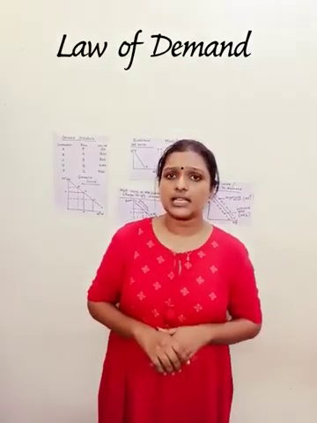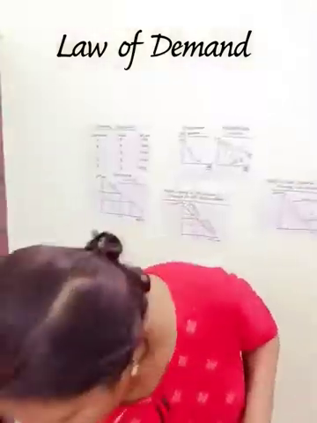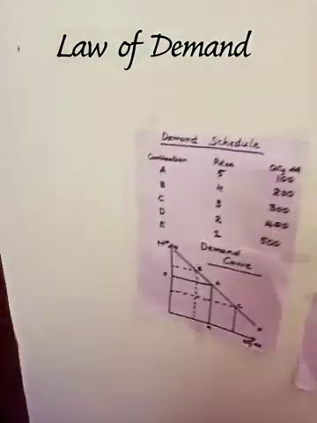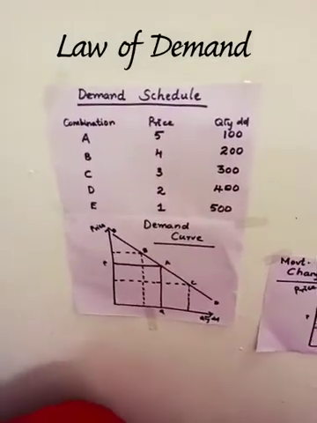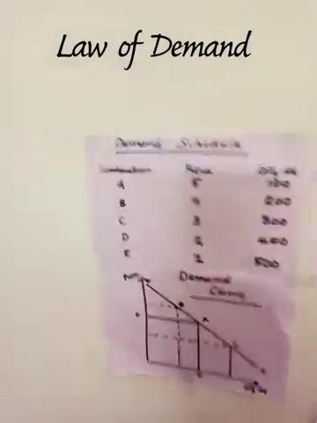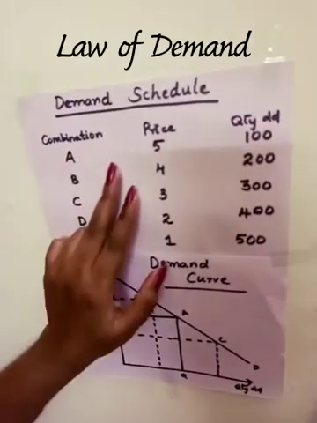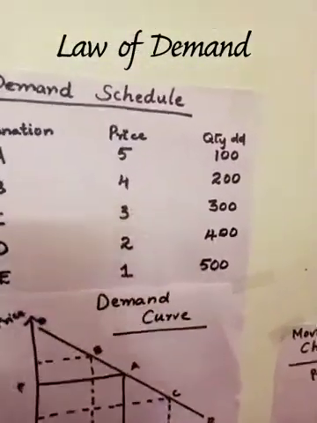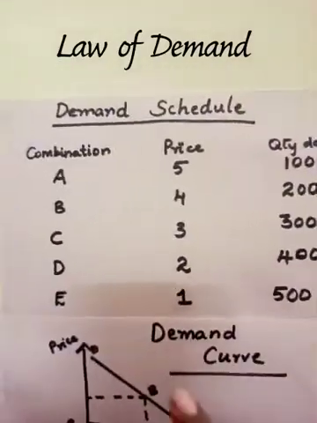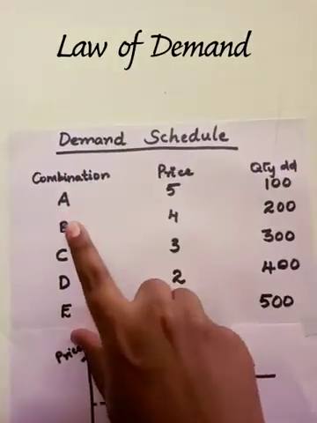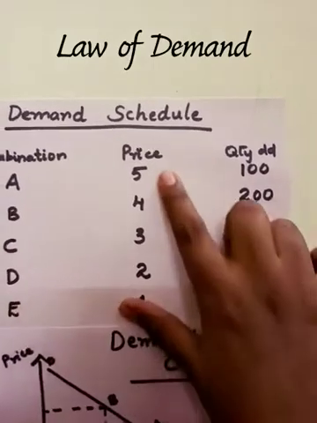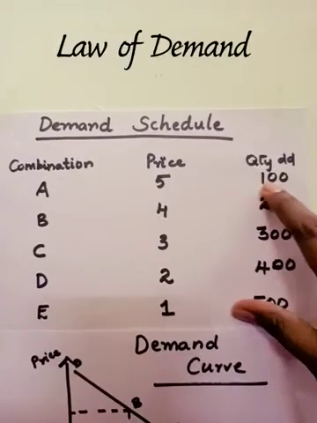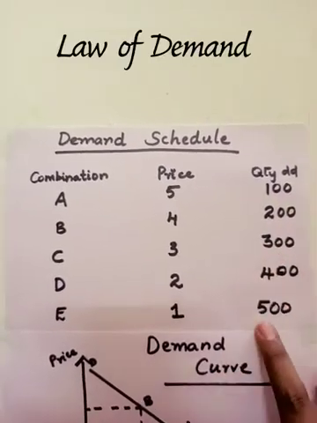Now we have to discuss that with a schedule. Moving on to the schedule. A demand schedule is a tabular representation of a demand curve. So this is the demand schedule. There are 5 combinations shown here: combinations A, B, C, D and E. Price is also given for them: 5, 4, 3, 2, 1. And quantity demanded is 100, 200, 300, 400 and 500.